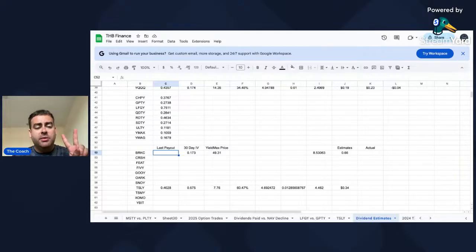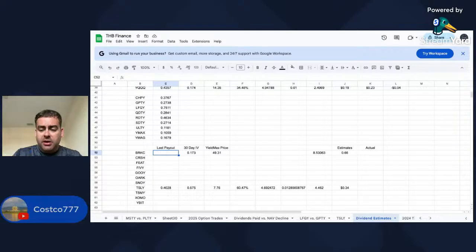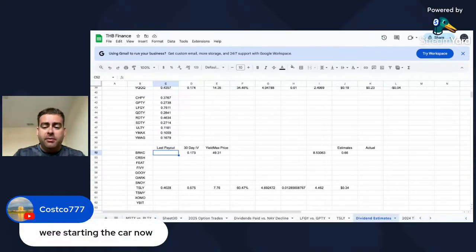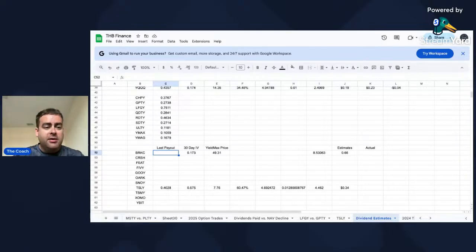Anyway, so I gave you 2 estimates. I'm going to give you the other 9 pretty soon. So stay tuned. Starting the car now. Oh, shoot, I better get out then. All right. I'll get outside there, Daddy.